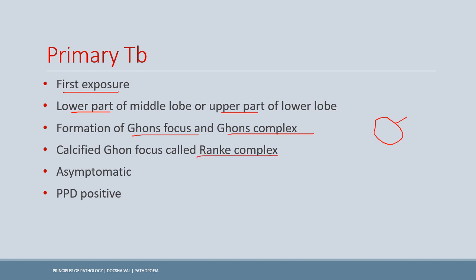Usually the primary TB is asymptomatic. However, since cell-mediated immunity is working and a response is there, the PPD would be positive. Remember, false negatives are there in HIV patients where TB is present, but cell-mediated immunity is not working, so the PPD is false negative.